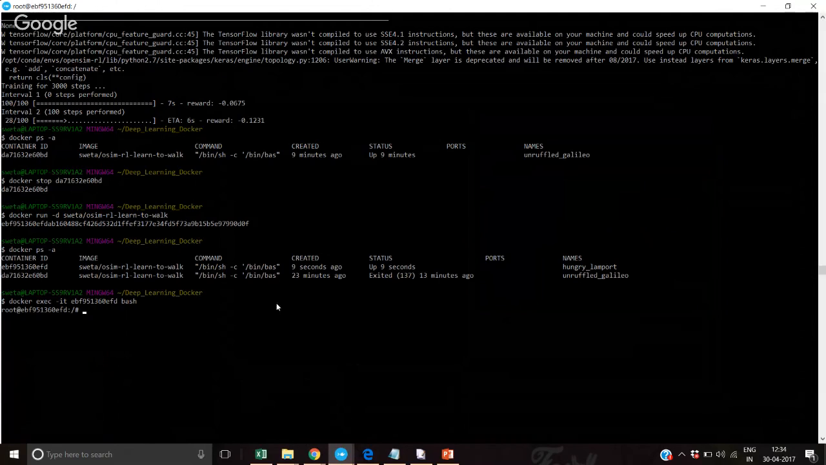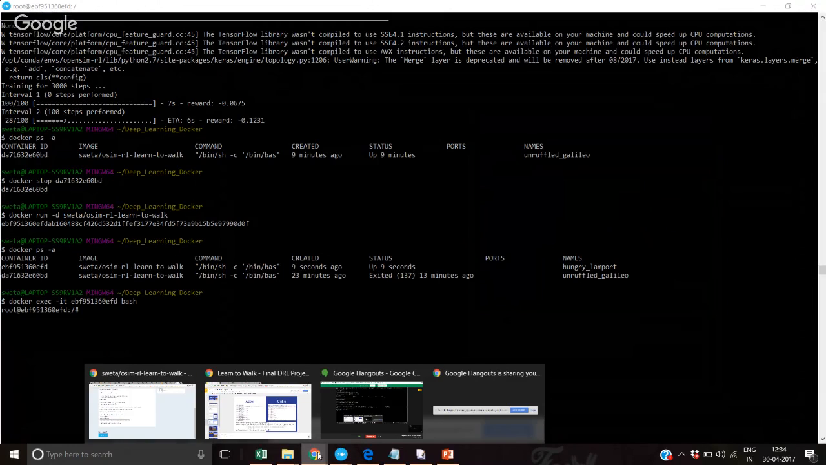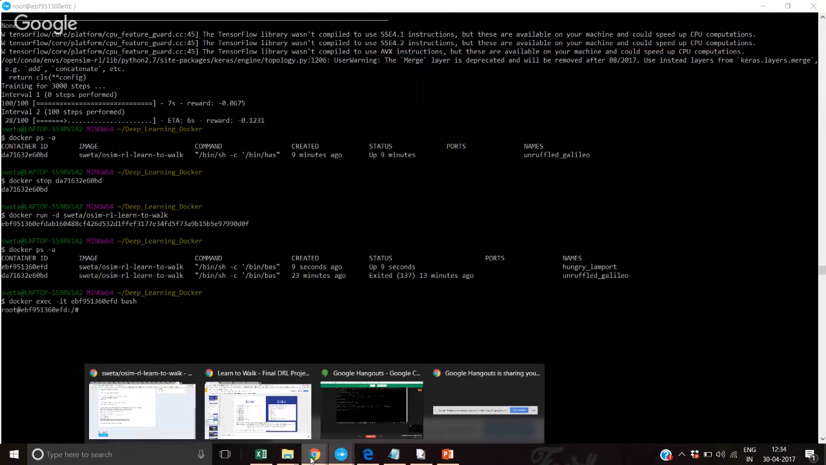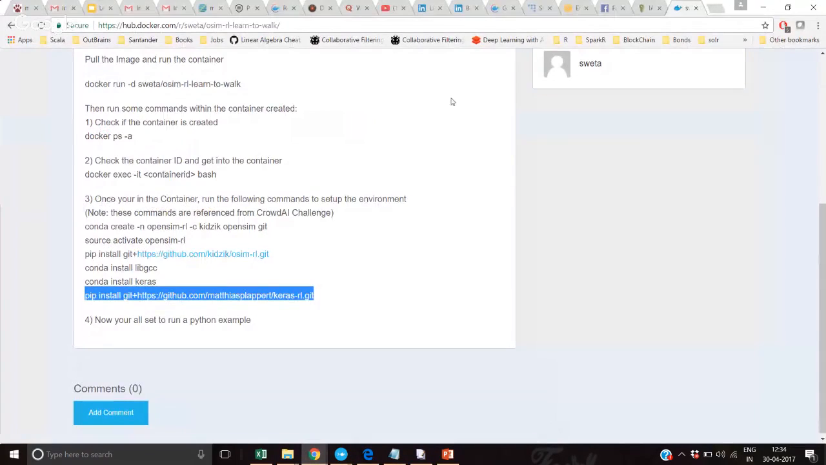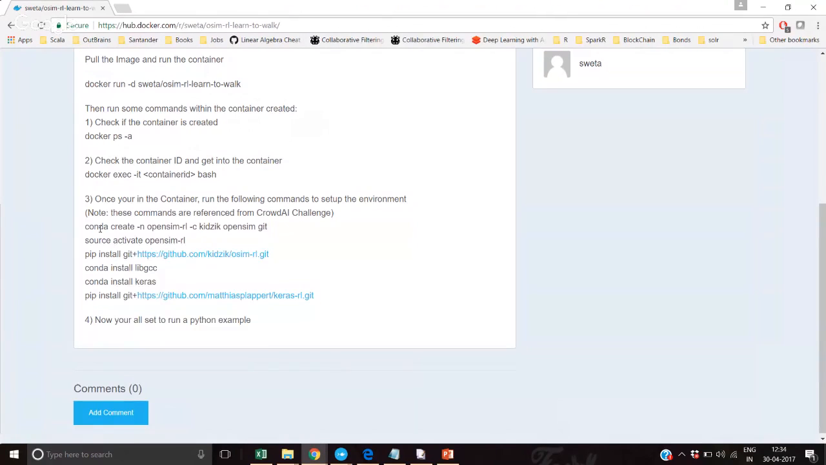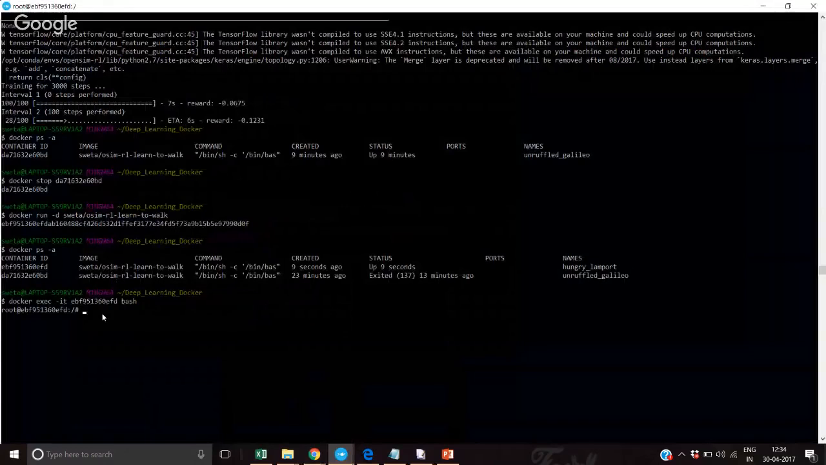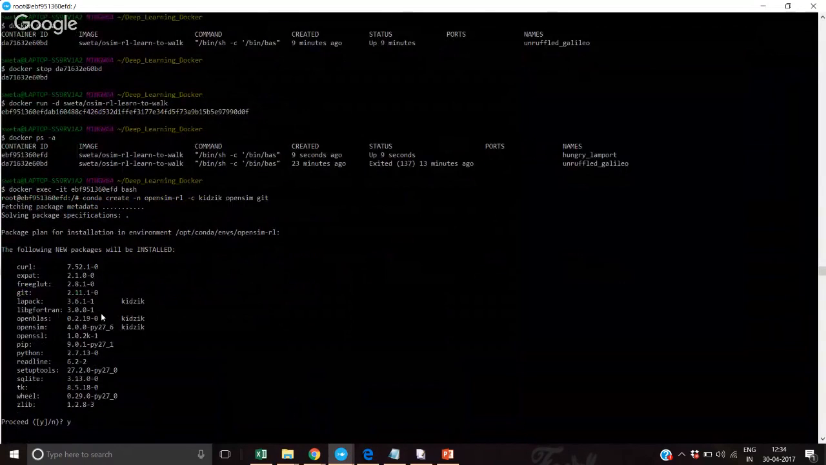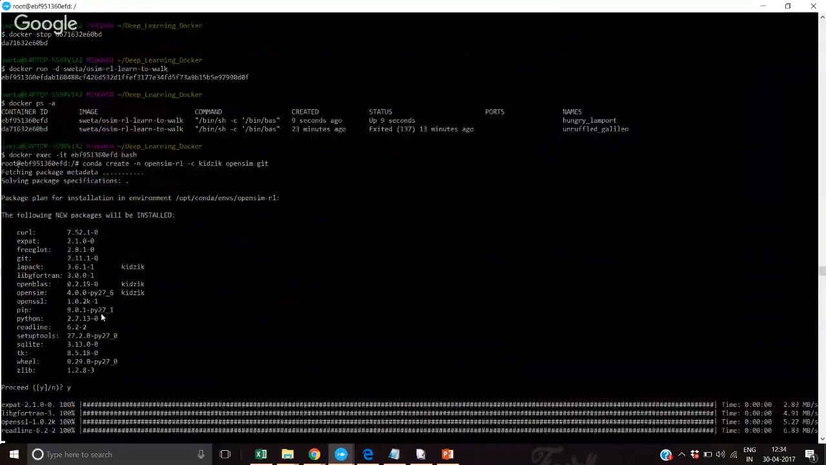Once I get into the container, I'll have to set up the environment for the bot to walk, or the model to train and save weights. So these are the instructions given on the Docker page as to what steps need to be taken to actually set up that environment. So let's run those steps one by one. Here I'm trying to create an Anaconda environment within the Linux machine. Once I say yes, it's going to get installed.